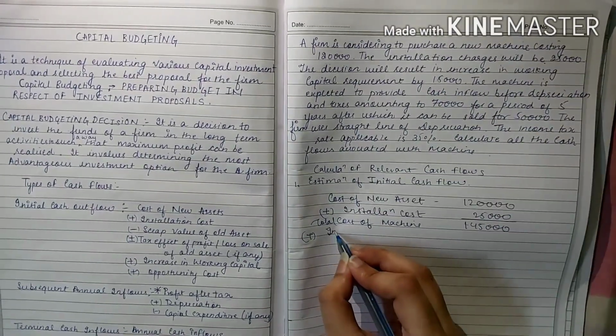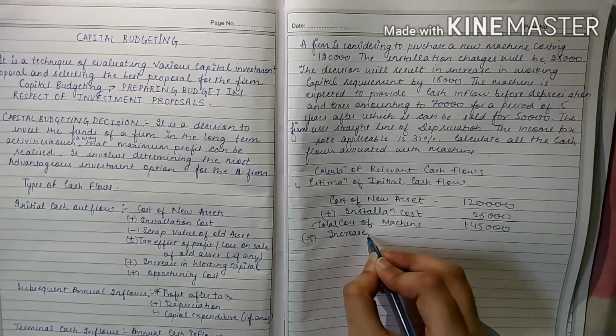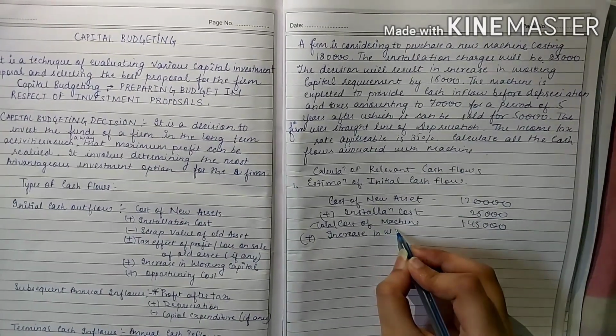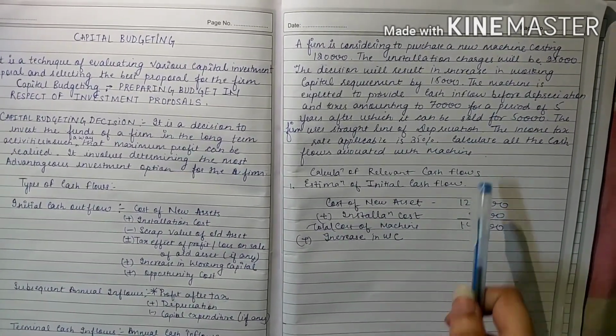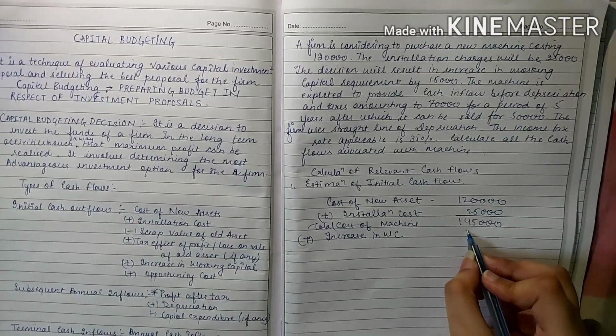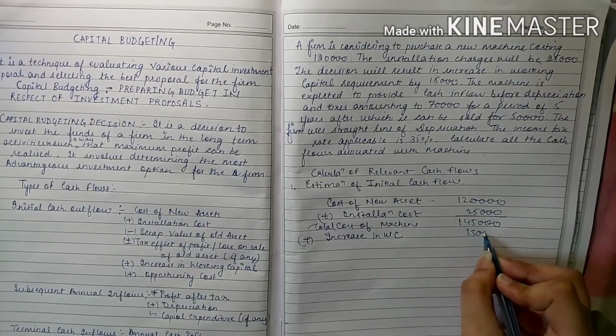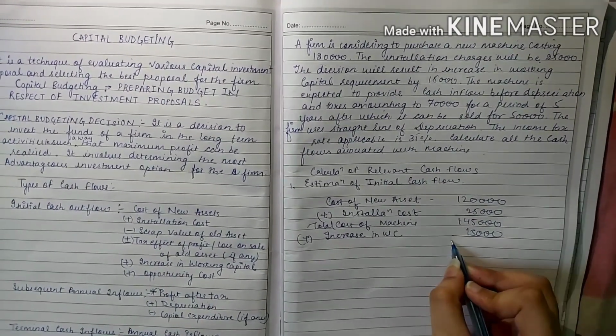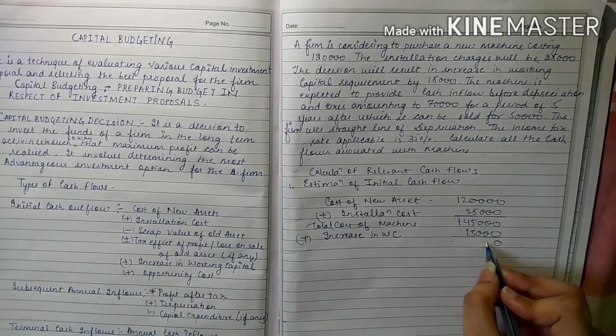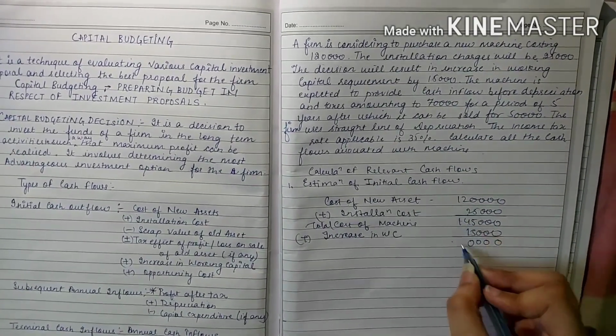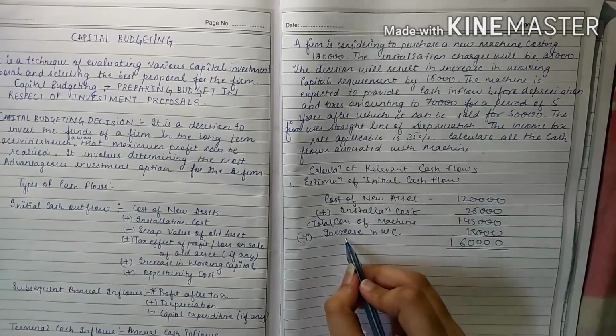So increase in working capital, you have to write whatever the information is given to you, it is 15,000. So the total initial cash flow is 1,60,000.